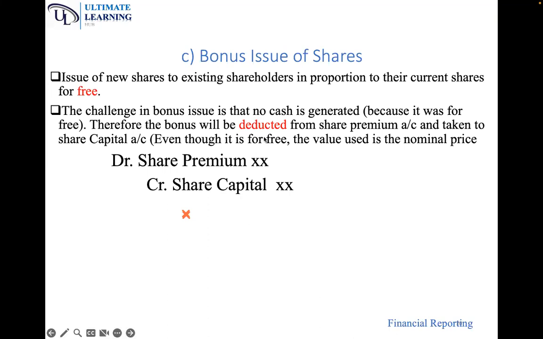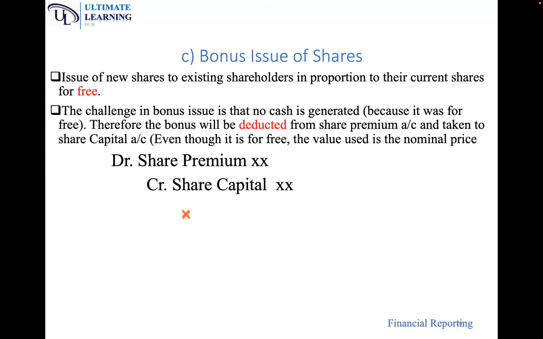Because there is no cash received, bonus shares are normally issued from the share premium account. I'm repeating: if there is any bonus to be issued, it is issued from the share premium account.